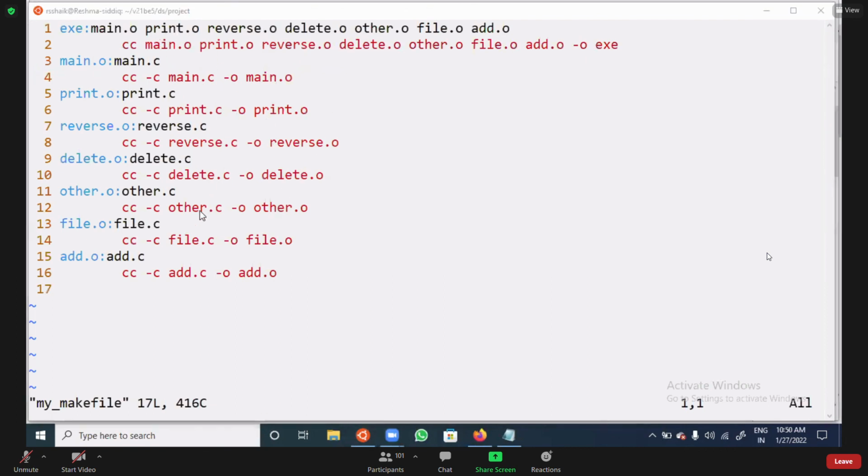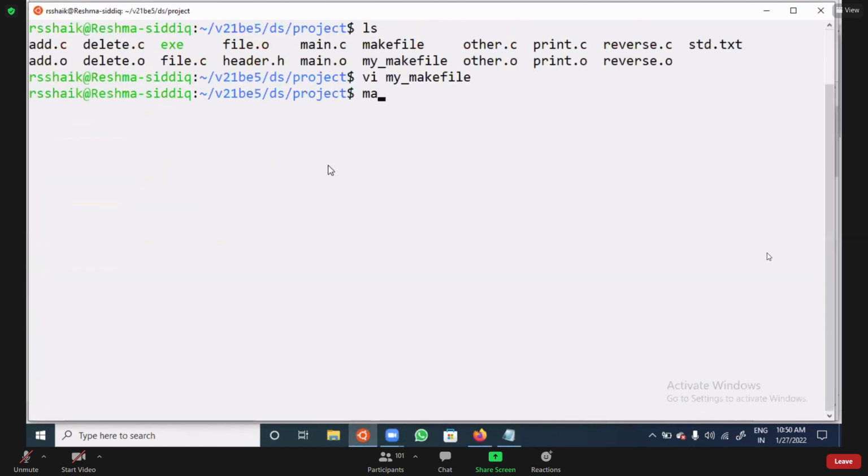So sir, if we don't name it makefile, then we need to use a command like make -f and whatever file you are going to give. Yes. So the compiler will not search for a file named makefile. Whatever file you give, it will open that file and do the operation. Yes, sir. Am I clear? Yes. Okay. Thank you.